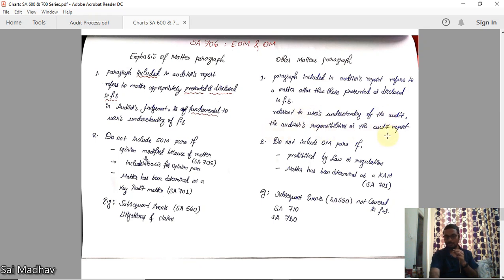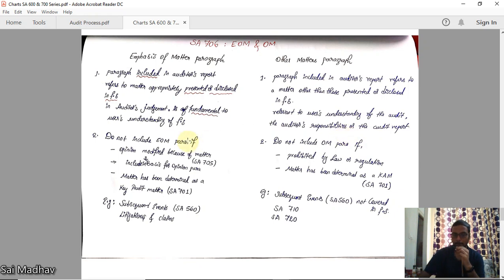or the audit report. See, if you see the difference here, it is fundamental to users' understanding of FS, financial statements. That is, it is very important. But here, it is relevant to users' understanding of the auditor's responsibilities or the audit report. Okay, here it is of less importance.